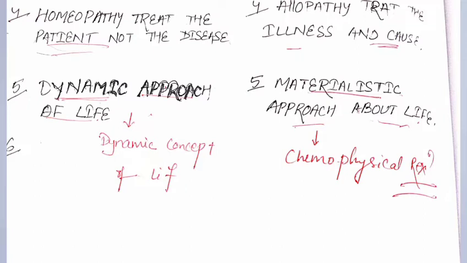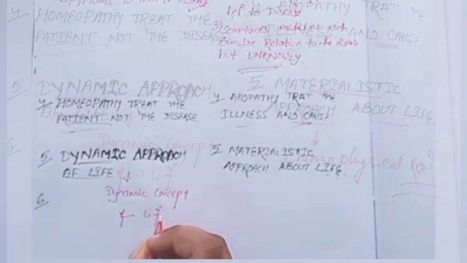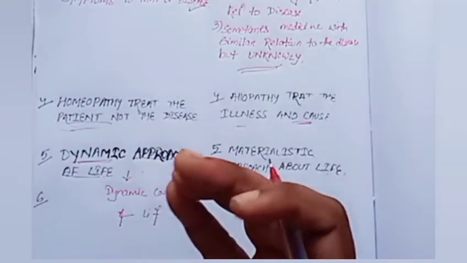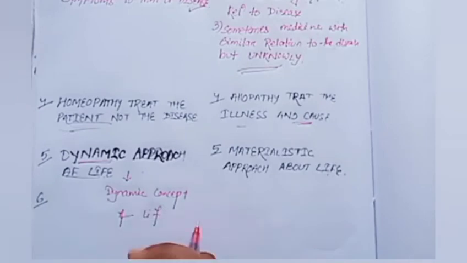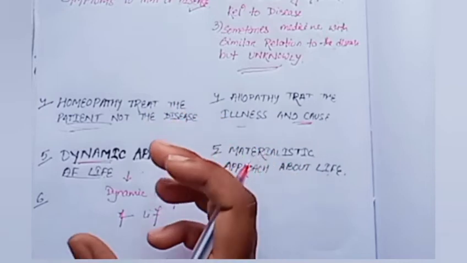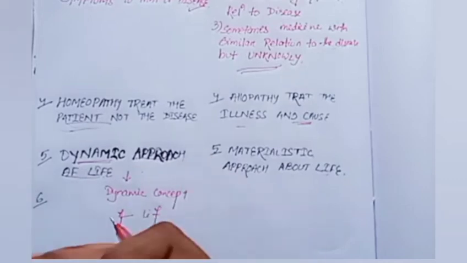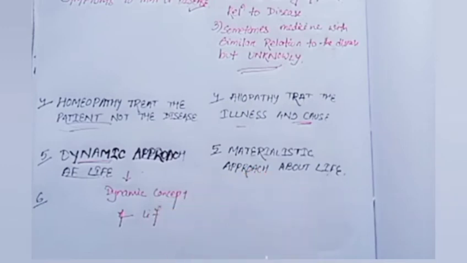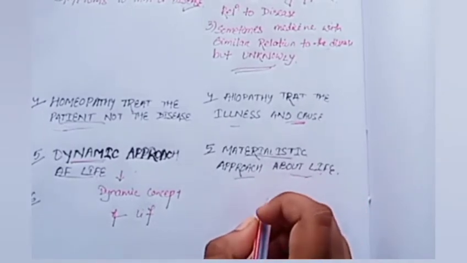So it follows the dynamic concept of life, which means it does not believe in the materialistic existence of the organism, but depends upon something immaterial, a super-sensual power, which animates the material body and imparts life to it. According to Hahnemann, there is a spiritual power termed the vital force, which is the important characteristic feature of an illness. If the vital force becomes dysregulated, then disease occurs.